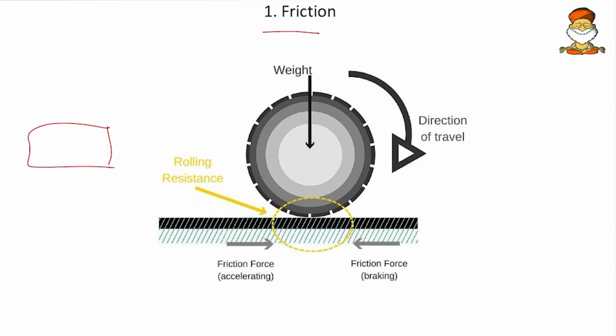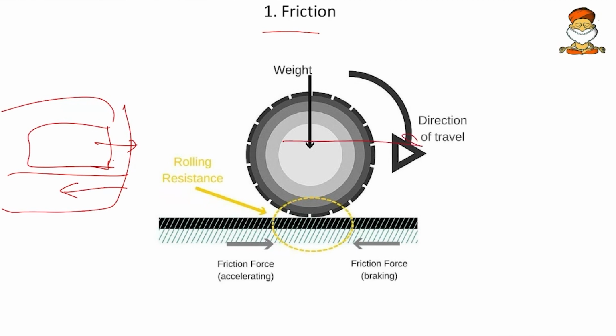Say, for example, the friction force. We have always learned that friction acts in the direction opposite to the acting force. For example, if a body is sliding in this direction, friction obviously acts in the opposite direction. Now tell me, when a wheel is rolling, in what direction does the friction act? When the wheel is rolling, the friction acts in the direction of motion of that wheel. Say the wheel is moving in this direction; the wheel presses the ground here, and now the friction acts in this direction, and that's why it pushes the wheel forward. So remember, when a wheel is rolling, the friction always acts in the direction of the motion of that wheel.